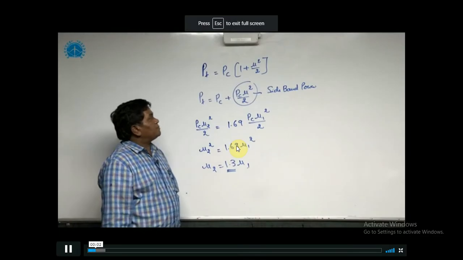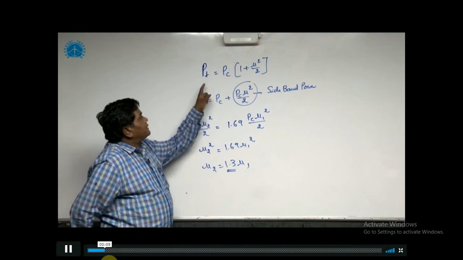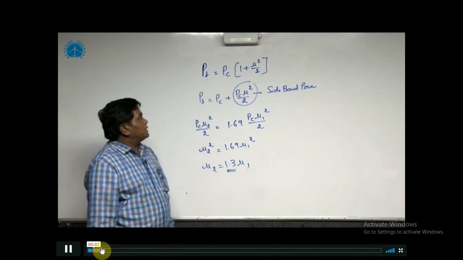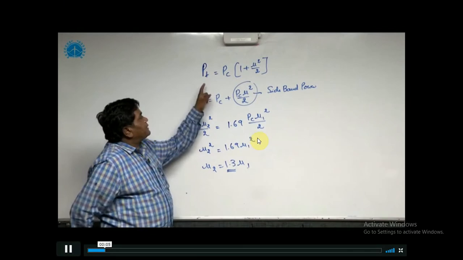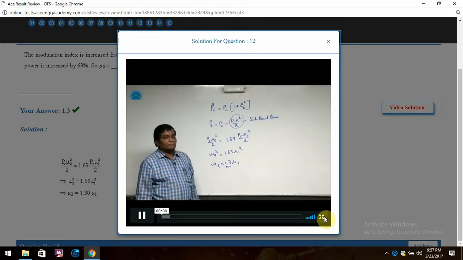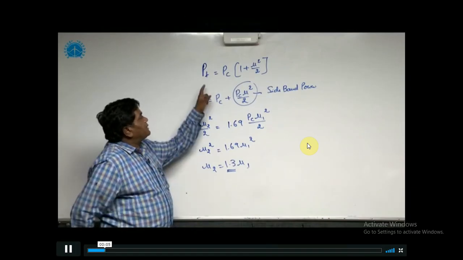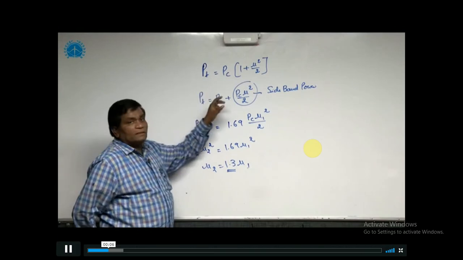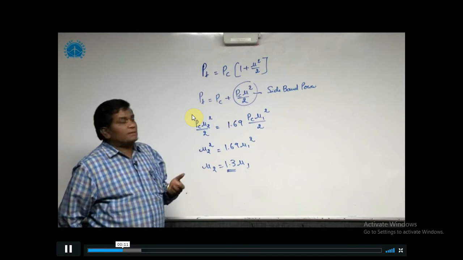In AM, the total power radiated into free space is Pt equal to Pc into (1 plus mu squared by 2) when the message is sinusoidal.